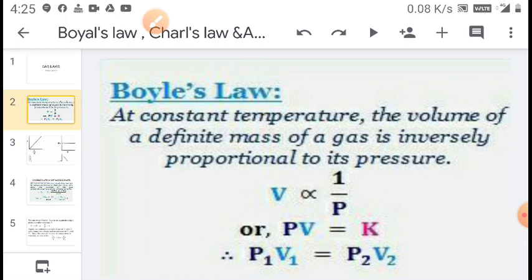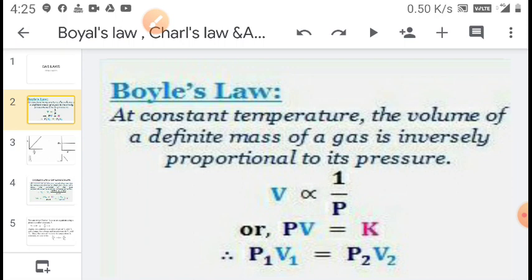In other words, if at constant temperature V1 is the volume of a gas at pressure P1, and on changing the pressure to P2, the volume changes to V2. Therefore, the above equation becomes P1 V1 is equal to P2 V2.